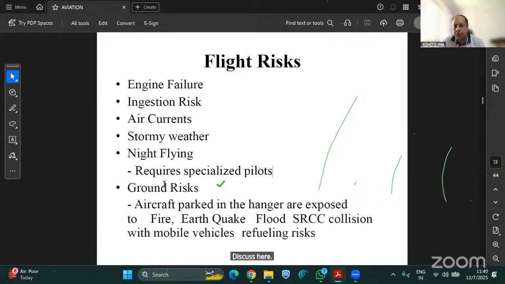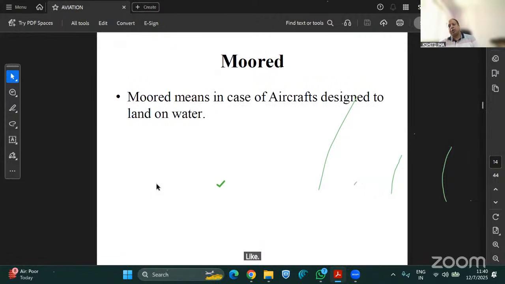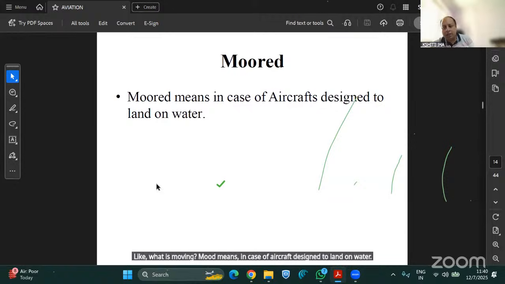This is because most of the questions come from these parts only, like what is mooring. Moored means in the case of aircraft designed to land on water. You must have seen the seaplanes. Okay, has anyone seen a seaplane? What is a seaplane?